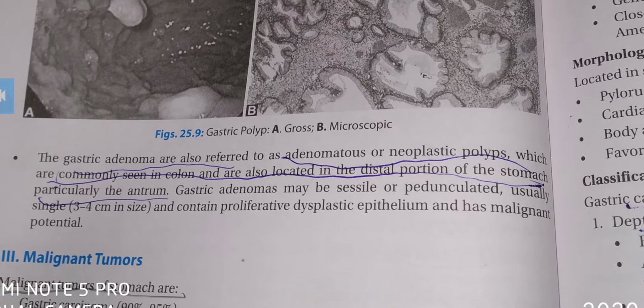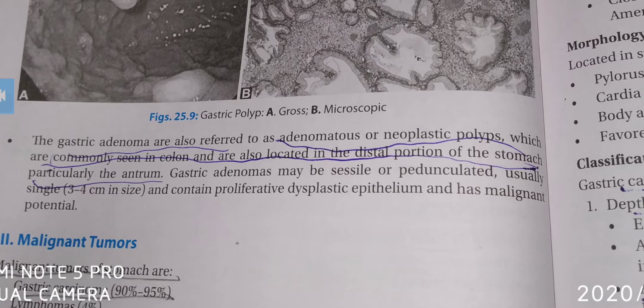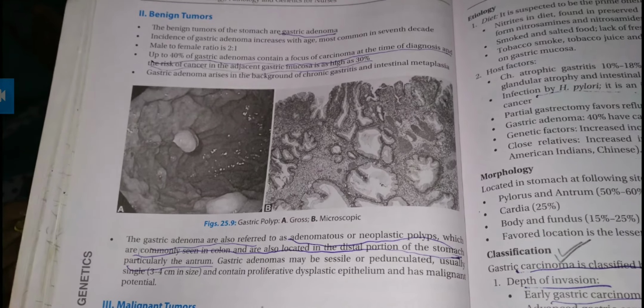Polyps which are commonly seen in the colon are also located in the distal portions. So we can see that they are mostly found in the distal portions of the stomach.